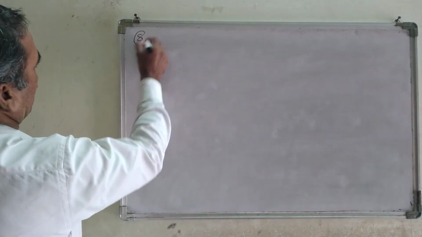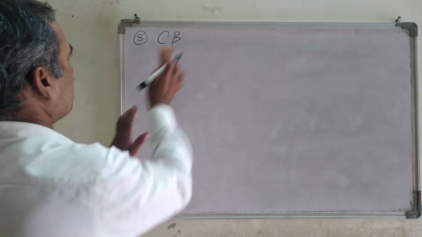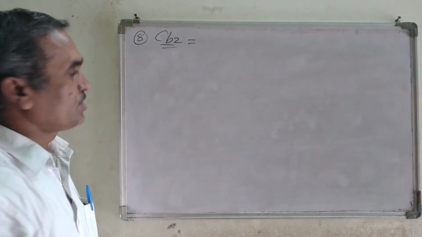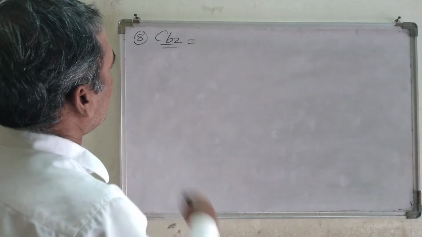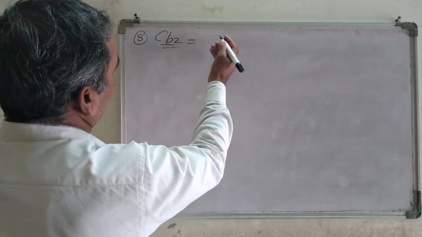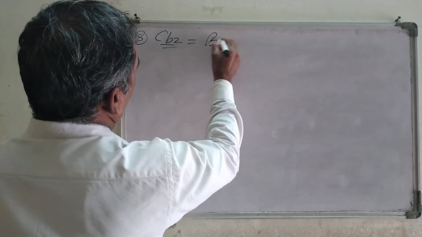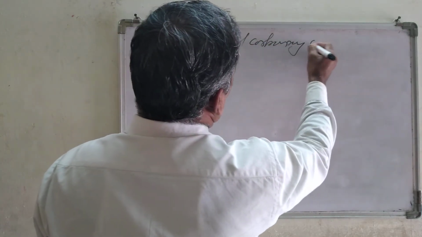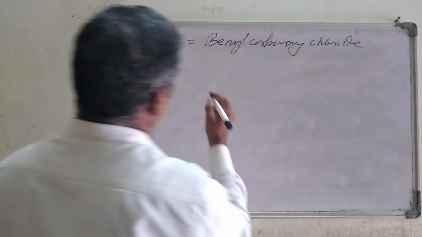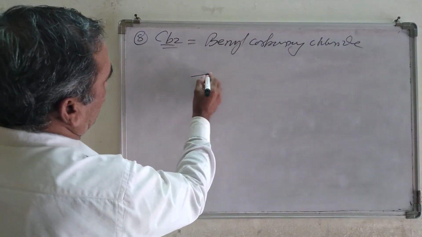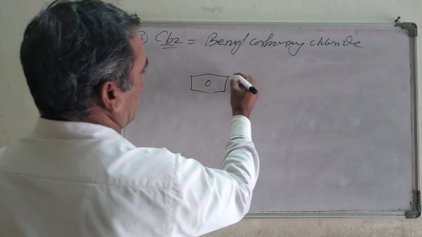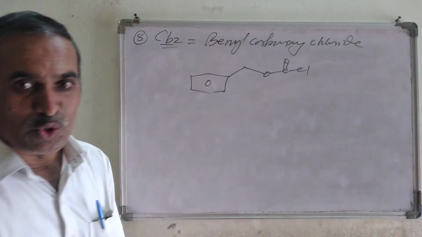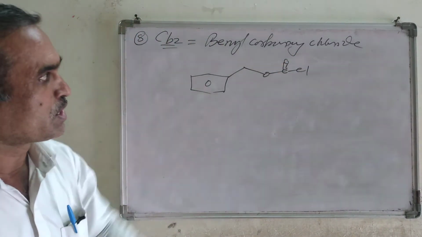Now 8-1, the CBZ group, which is known as benzyl carboxy chloride. You can call it benzyl carboxy chloride. And the structure of that is this one: the benzene ring, then CH2O, then C double bond O, Cl, is known as benzyl carboxy chloride.